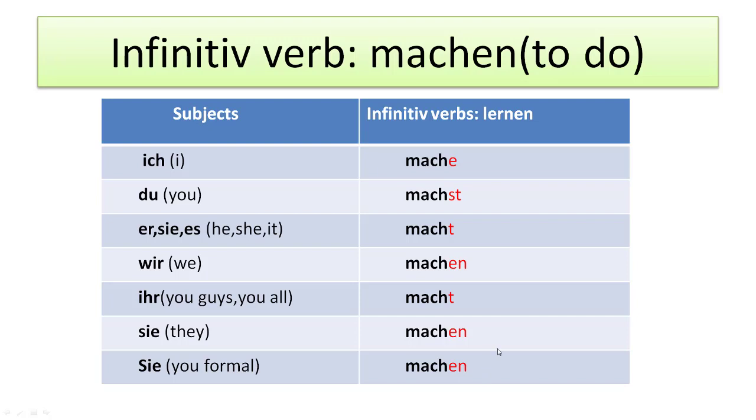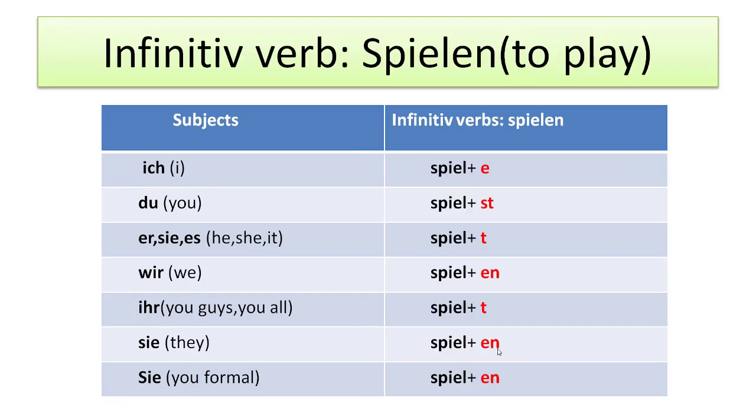I hope you are getting how to use the verb conjugation with regular verbs. I will give you one more example. Spielen. Spielen is to play. Ich spiele, du spielst, er sie es spielt, wir spielen, ihr spielt.